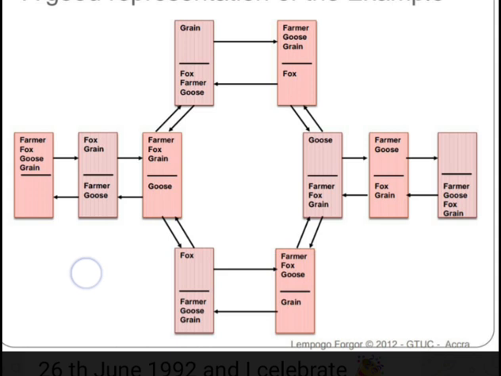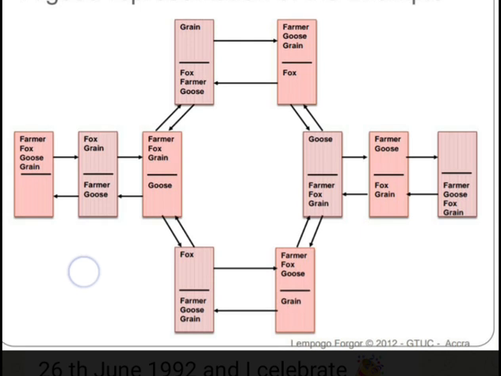So right now, the farmer, the fox, the goose, and the grain are at the bank of the river. In every box there's a division. Everything up in the box is the bank, and everything down below is the destination. So at the bank of the river, we have the farmer, the fox, the goose, and the grain.